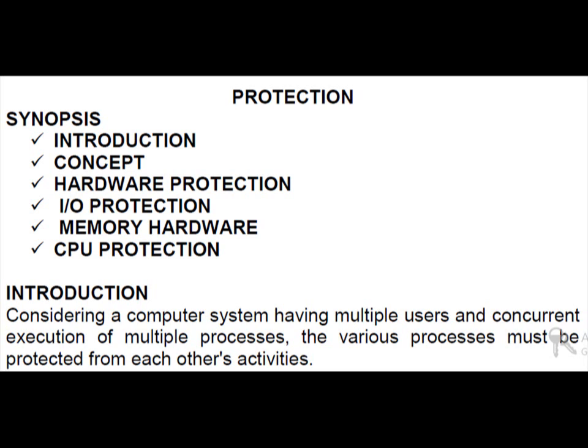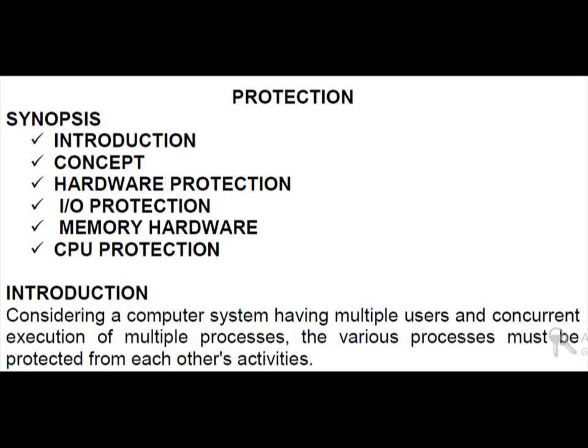So what is protection? The operating system processes must be protected from one another's activities. To provide such protection, we can use various mechanisms to ensure that only processes that have gained proper authorization from the operating system can operate on the file, memory segment, CPU and other resources of a system.